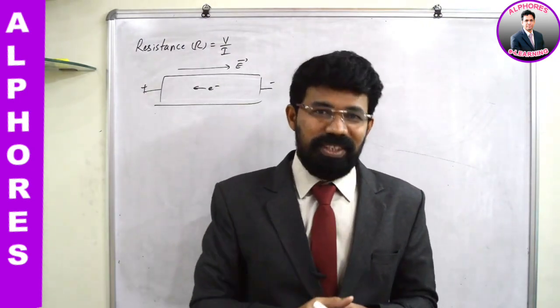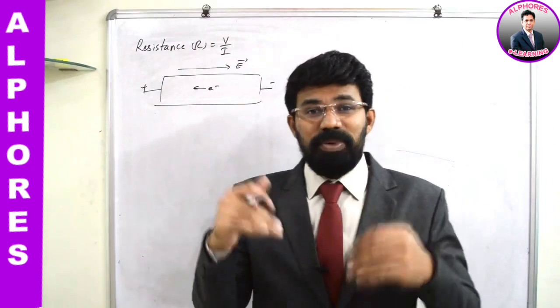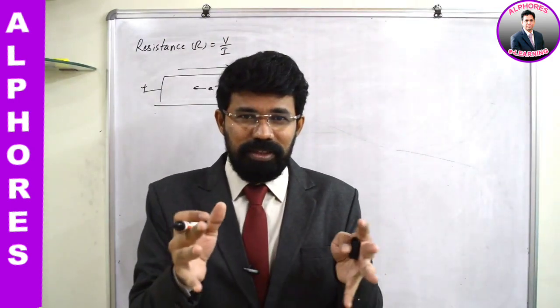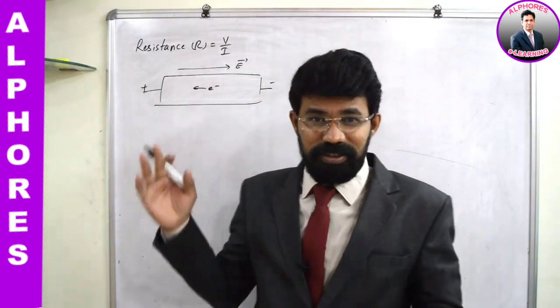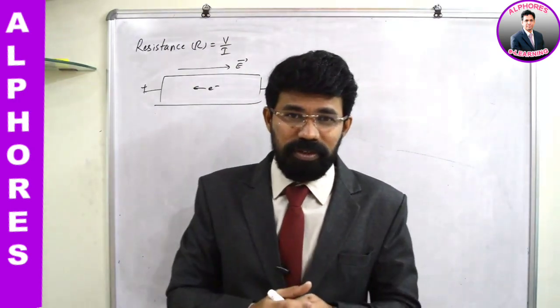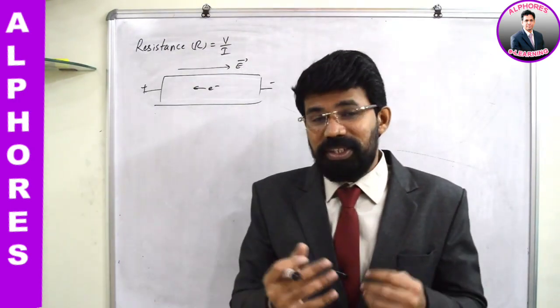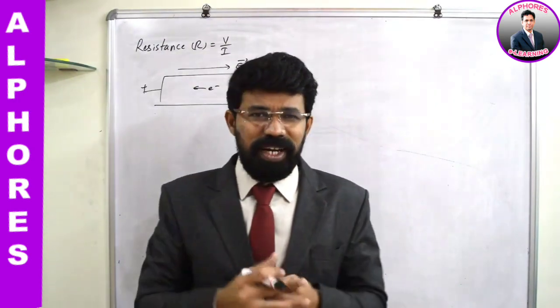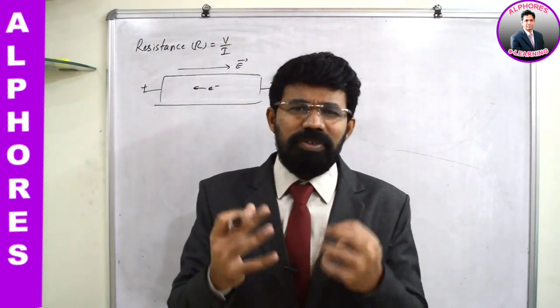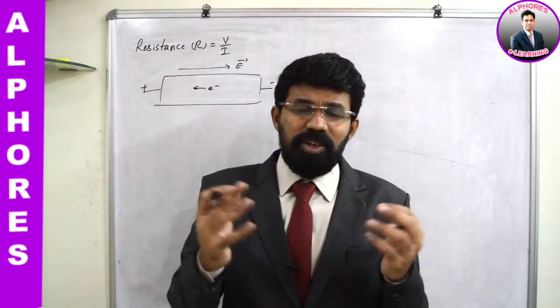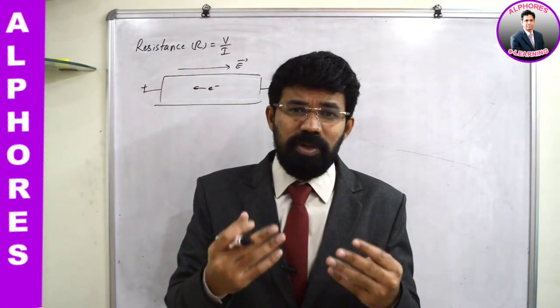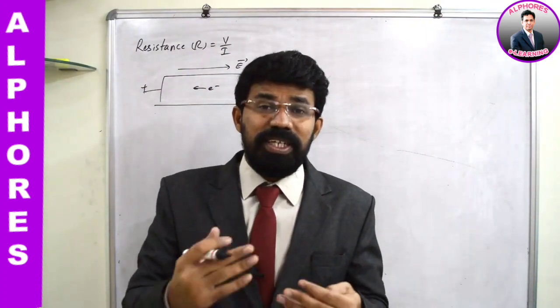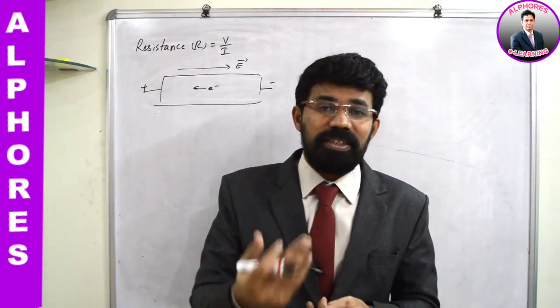But in conductors, plenty of electrons are already available, almost like a free electron gas inside the conductor. Such a huge number of electrons are available. So when you raise the temperature, what happens? All those electrons will be moving randomly. They suffer frequent collisions with the atomic sites, and the rate of collisions, number of collisions taking place per unit time, increases and resistance increases.